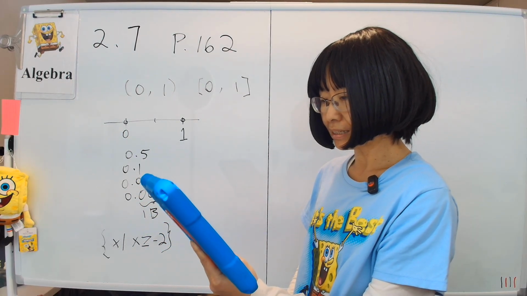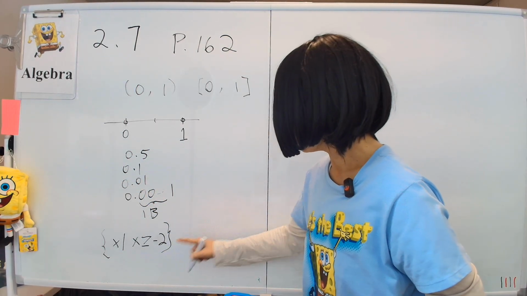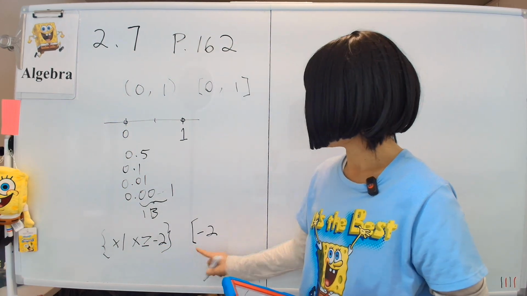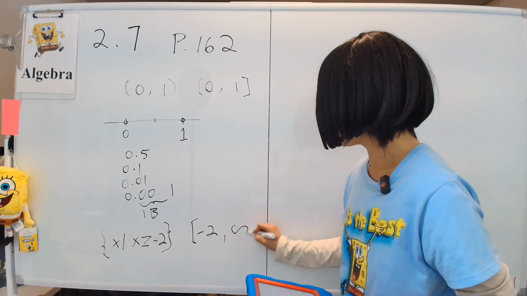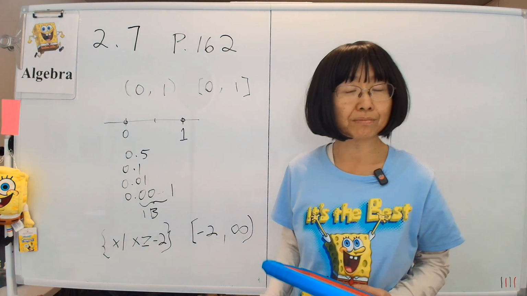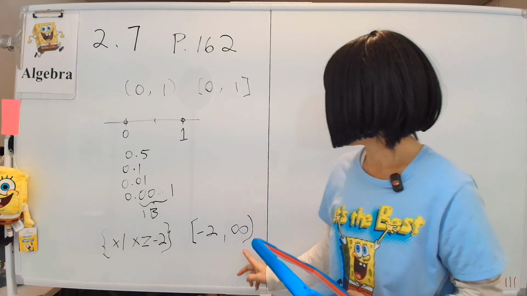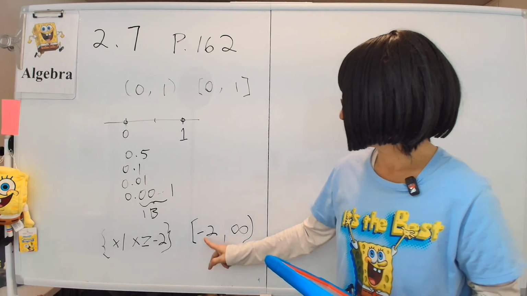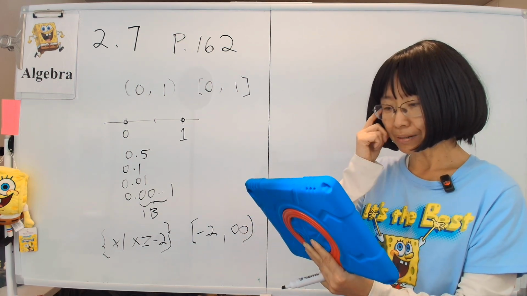So what do they want? This is the set notation, and they want the interval notation. So for the interval notation, the x has to be bigger than or equal to -2. So we start at -2. It includes it, so we use the bracket, and then it's bigger until forever. So we draw out the positive infinity. And positive infinity always gets a parenthesis. You don't draw a bracket because infinity is not a number, so you can't include it. So we always draw parentheses to mean that it's not included because we can't include infinity. And so that is the answer to example 1. Please do that yourself as well as part of your homework.